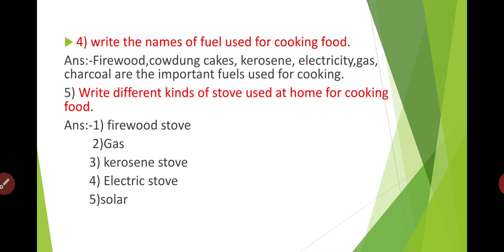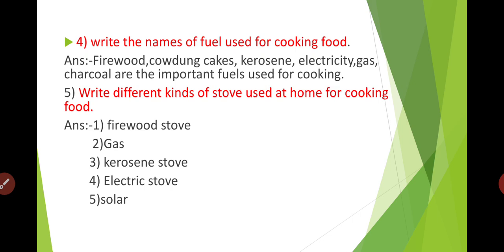In your earlier classes also you studied, and you saw in your home there will be different kinds of fuels used. So write the names of fuel used for cooking food. Answer: firewood, cow dung cakes, kerosene, electricity, gas, charcoal are the important fuels used for cooking.